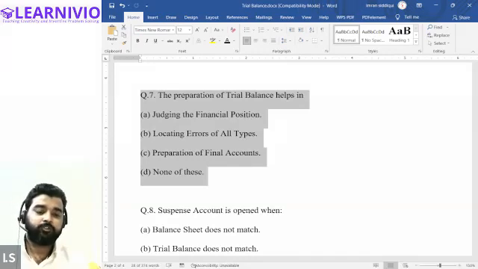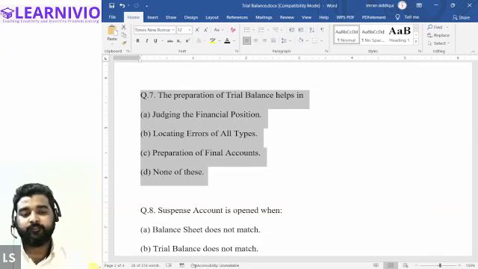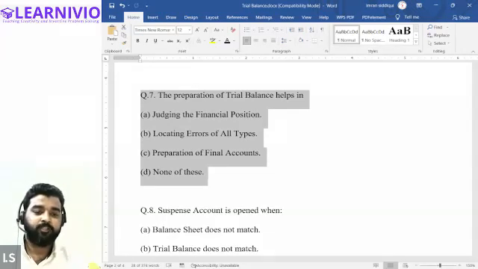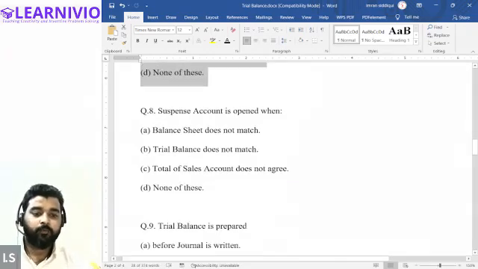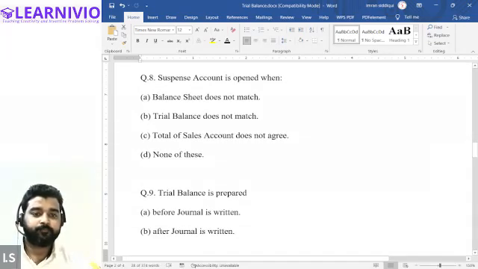Option B is also not correct, because it says that on the basis of trial balance we can locate all kinds of errors. No, we cannot locate all errors. If the error is of a compensating nature or of principle, these kinds of errors cannot be found through preparation of the trial balance.